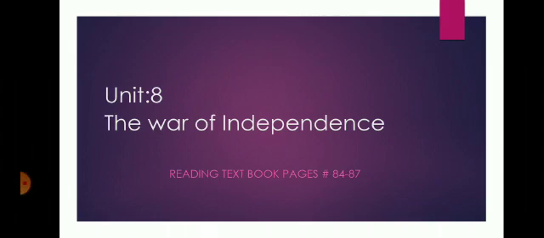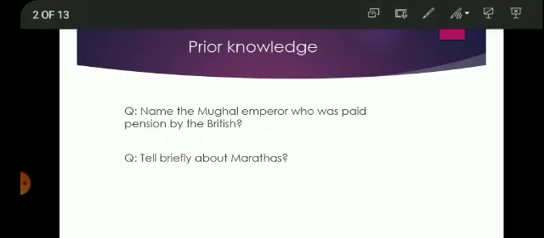Students, in the previous lesson, we started a new topic, the War of Independence, and we discussed the causes of the War of Independence. Today, we are going to read textbook pages 84, 85, 86, and 87, and discuss the people who fought with the British Army. So let's have a look at prior knowledge.